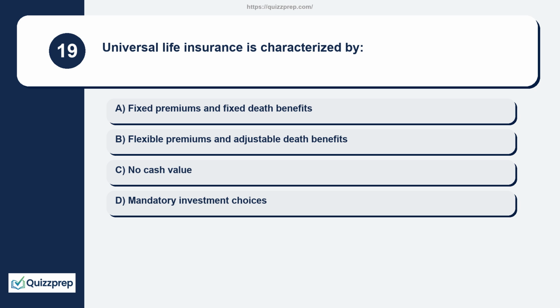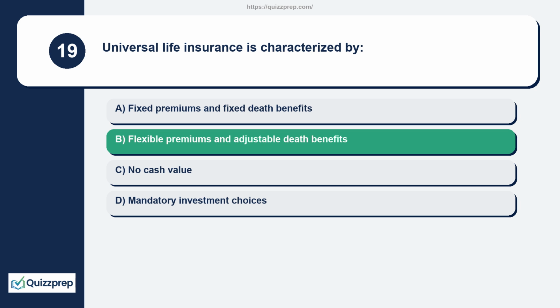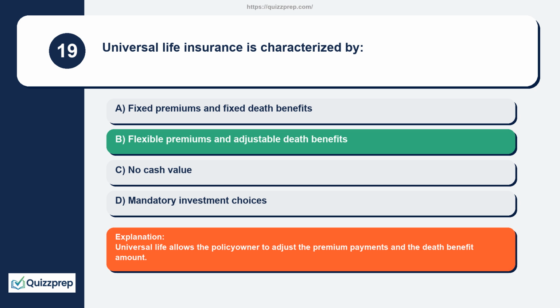Question 19. Universal life insurance is characterized by fixed premiums and fixed death benefits, flexible premiums and adjustable death benefits, no cash value, mandatory investment choices. Universal life allows the policy owner to adjust the premium payments and the death benefit amount.